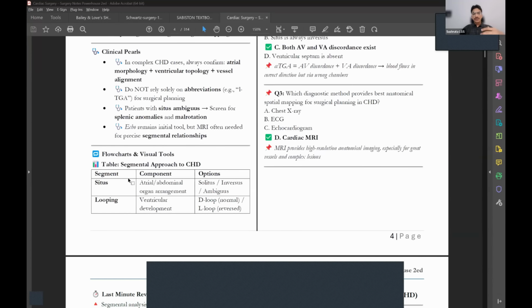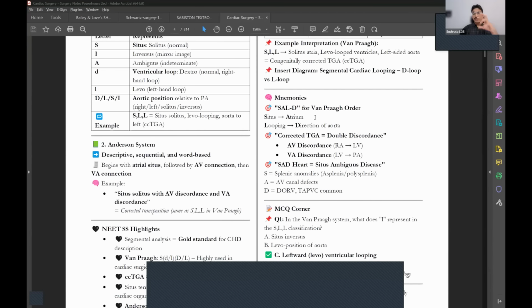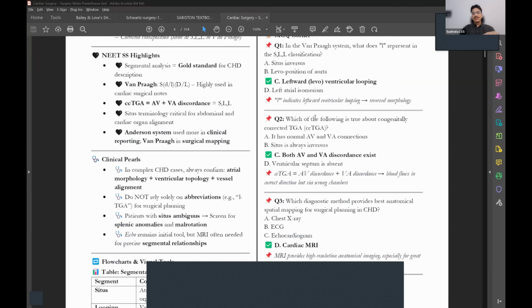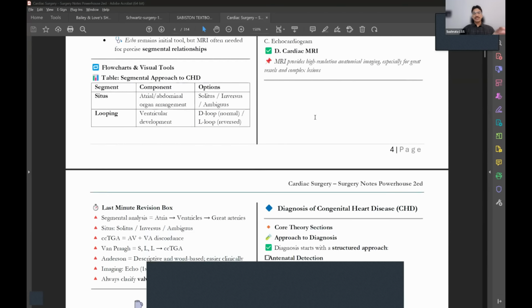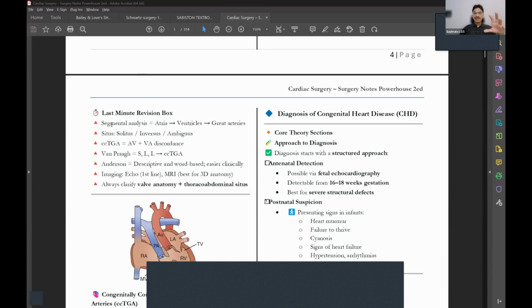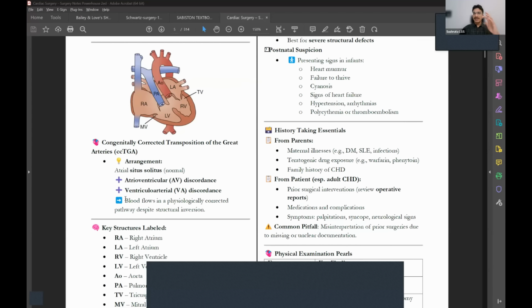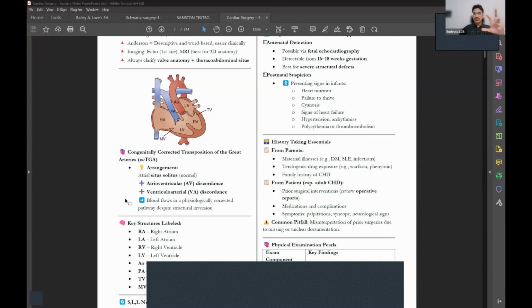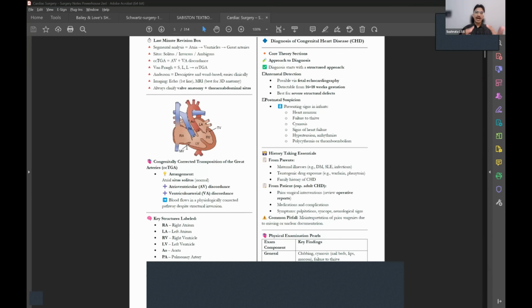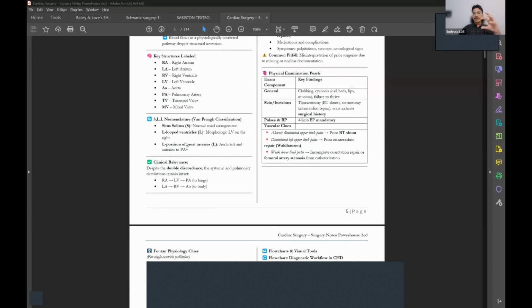And then we have given either a flowchart or a tabular format. And then we have given a mnemonic for the things if you are unable to remember. And then you have 3 to 4 one-liner MCQs for each topic and a last minute revision box, which you may use at the end. So this is how each subtopic has been divided, and this is how you can utilize these notes in your preparation if you have the habit of using material. So you will have an idea.